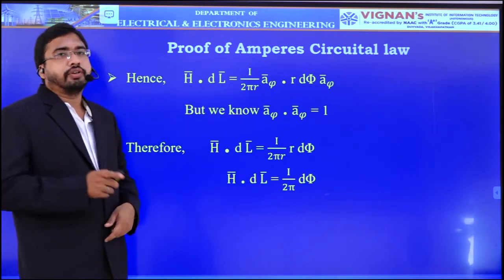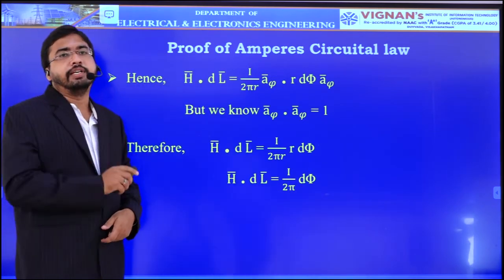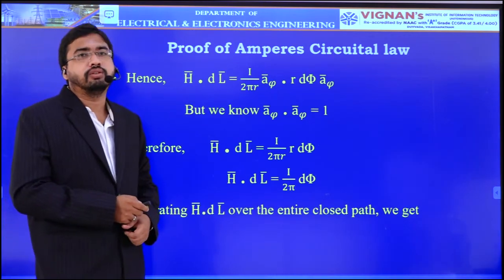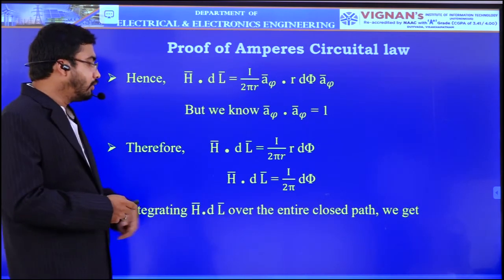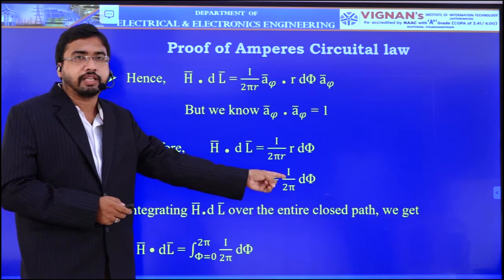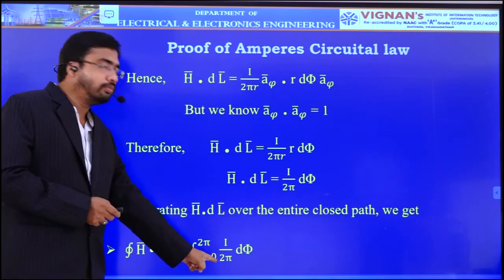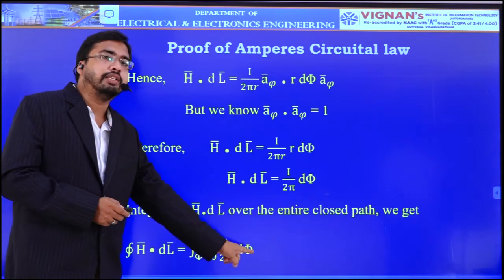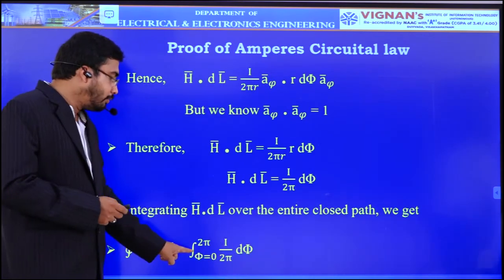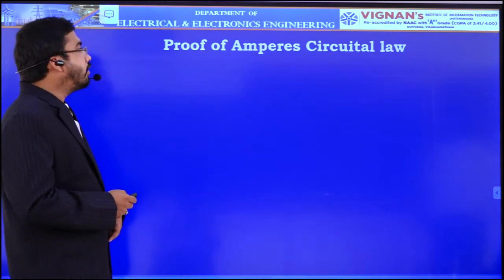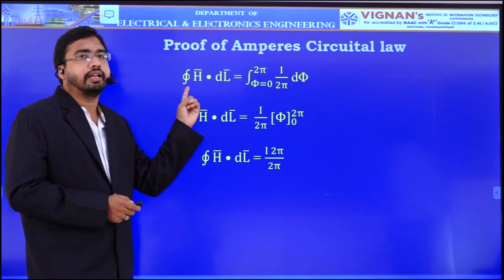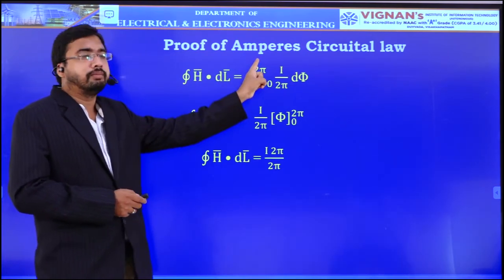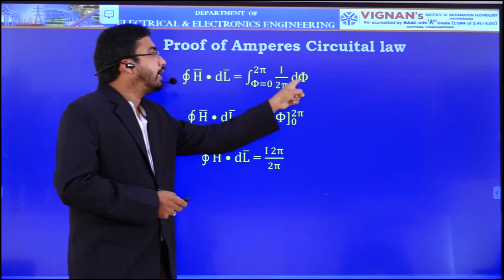Now if you consider the entire limits for the Amperian path, then phi will vary from 0 to 2 pi. So integrate this expression from phi varying from 0 to 2 pi. So if you substitute, integral d phi means phi, and the limits from 0 to 2 pi, then your expression will be solved as integral H bar dot dl bar equal to integral phi running from 0 to 2 pi I by 2 pi into d phi.